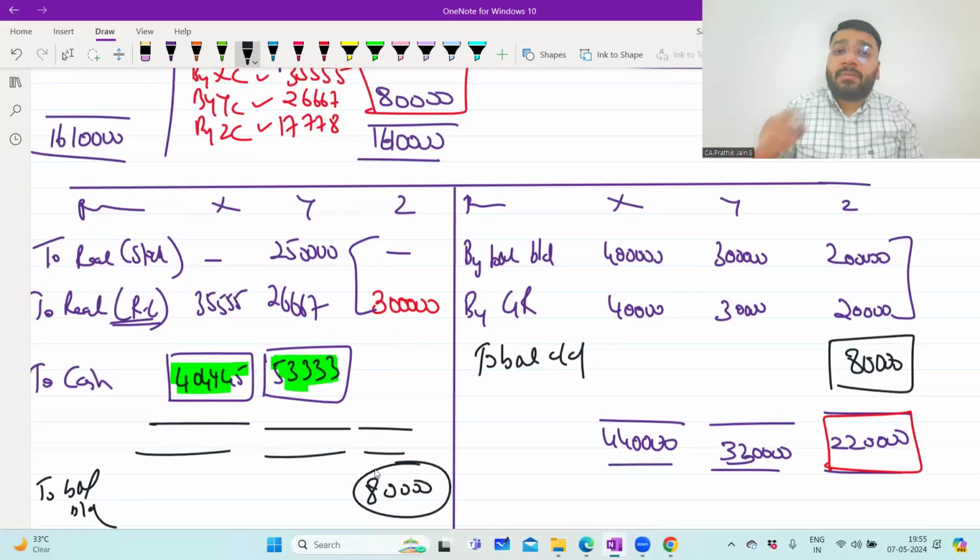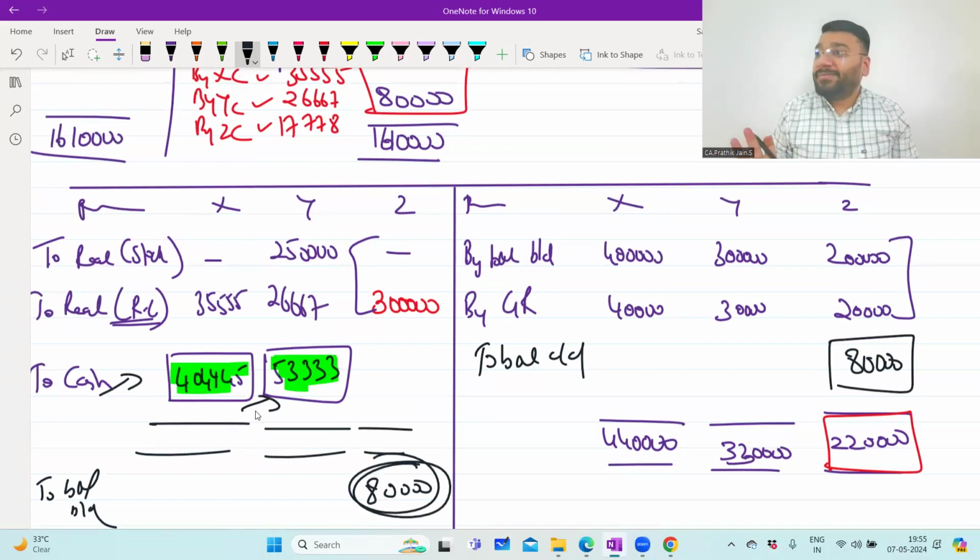So if any particular capital account is coming as a debit balance, what does it mean? Means that we have to receive the money from that person. So if this person does not pay me the money, will I have sufficient money to pay partner X and partner Y? See, when capital account and cash account will close, whatever money is there, if I can pay everything to partners' capital account, no problem.